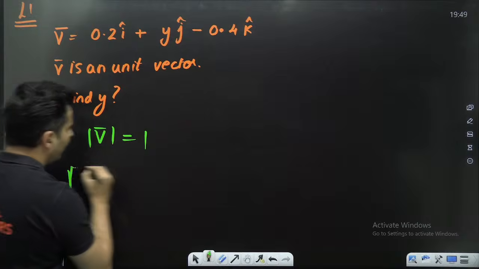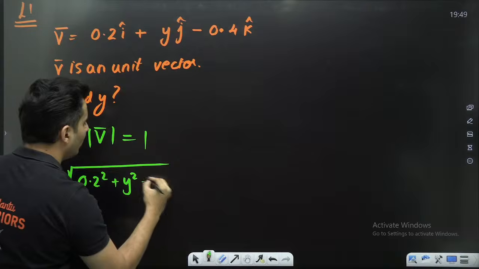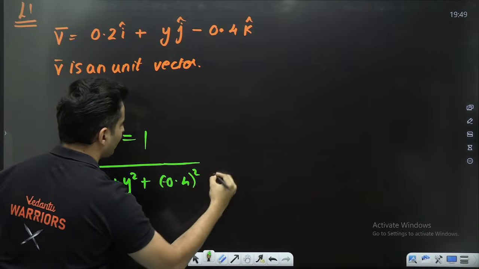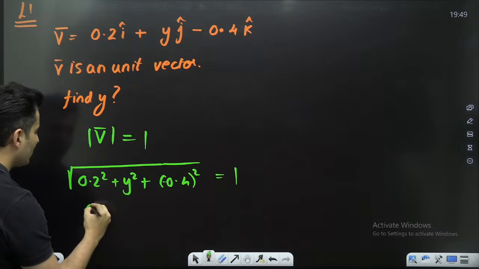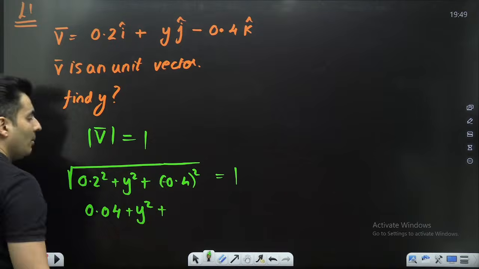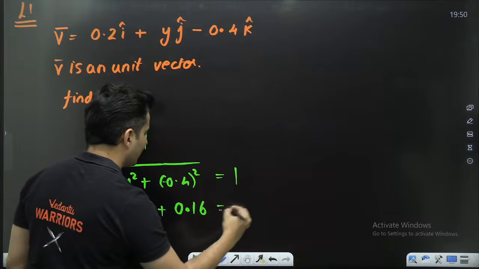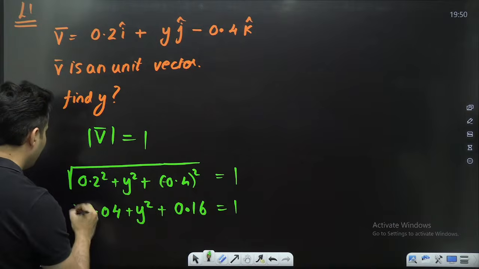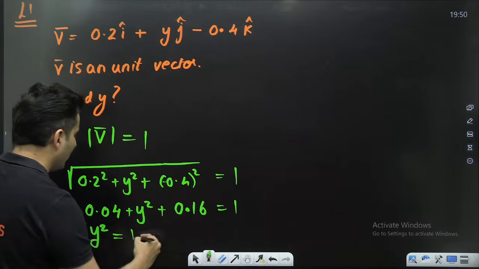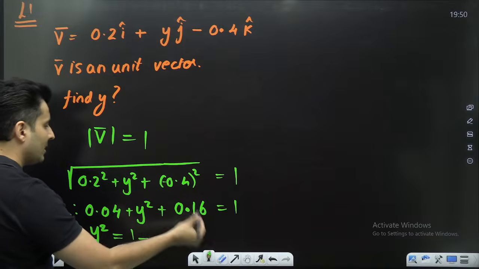The magnitude of any vector is taking the x component, the y component, the z component. Even if it is negative, it is squared, and that is 1. So 0.2 square is 0.04 plus y square, plus 0.4 square, which is basically 0.16, that is equal to 1. So my dear lions, what is the value of y square coming out to be? 1 minus 0.16 plus 0.04 is nothing but 0.2.